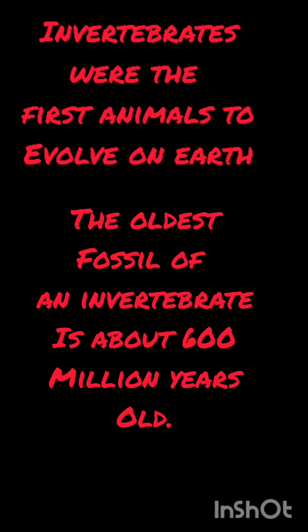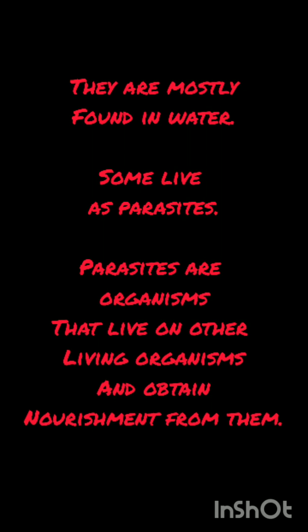Invertebrates were the first animals to evolve on earth. The oldest fossil of an invertebrate is about 600 million years old. Invertebrates are animals without a vertebral column, or commonly known as the backbone. Most of them are soft bodied, delicate animals. Invertebrates are mostly found in water.